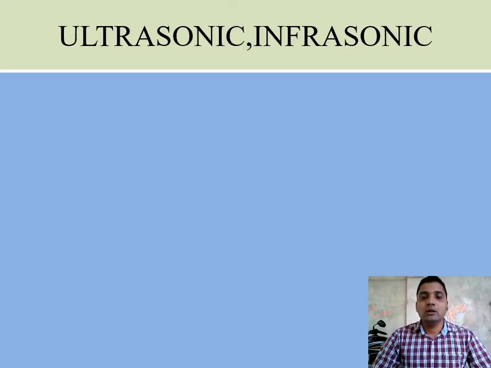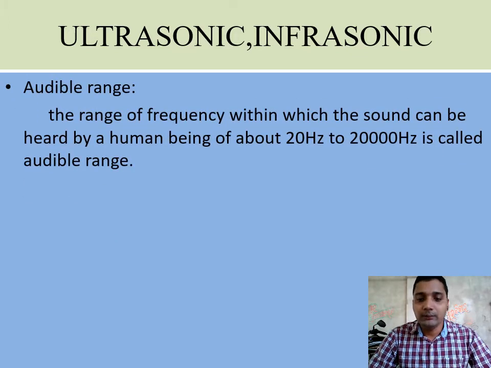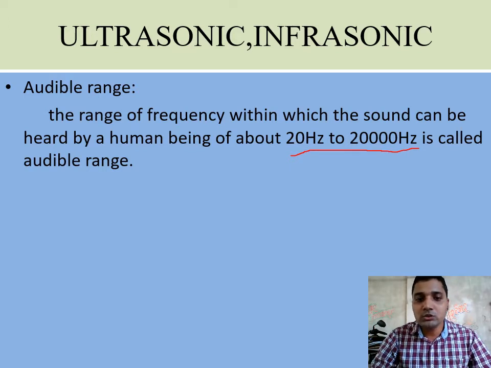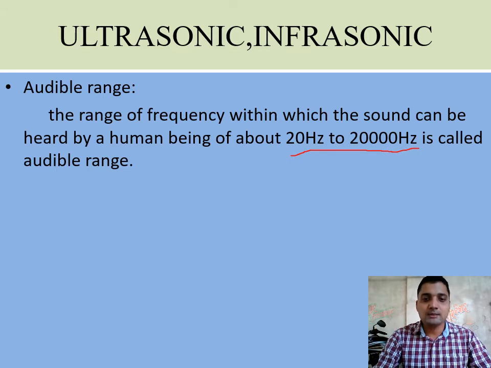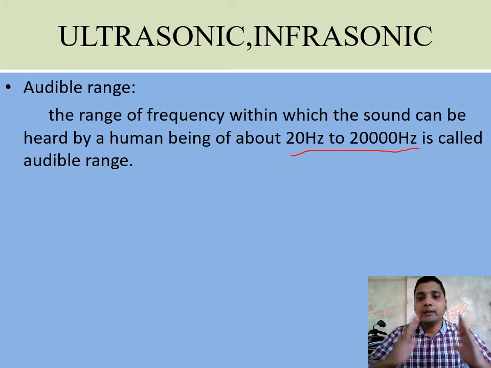The range which the human ear is able to hear is called the audible range. In the audible range, you can see it has a range of 20 Hz to 20,000 Hz. If the sound comes in this range, then only a human being is able to hear. So 20 hertz to 20,000 hertz. 20 hertz means in 1 second a body will vibrate 20 times, and at the maximum it will vibrate 20,000 times. Between 20 and 20,000 vibrations in 1 second, the human ear is able to hear the sound.